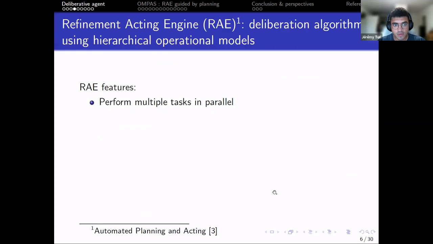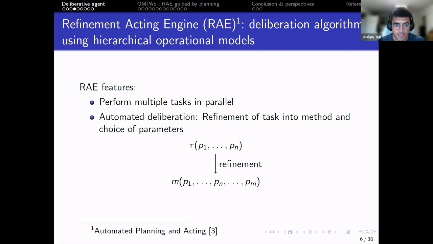So to deliberate with such representation, we can use the refinement acting engine, that is a deliberation algorithm using hierarchical operational models. With such an algorithm, an agent is able to perform multiple tasks in parallel and to do some automated deliberation.